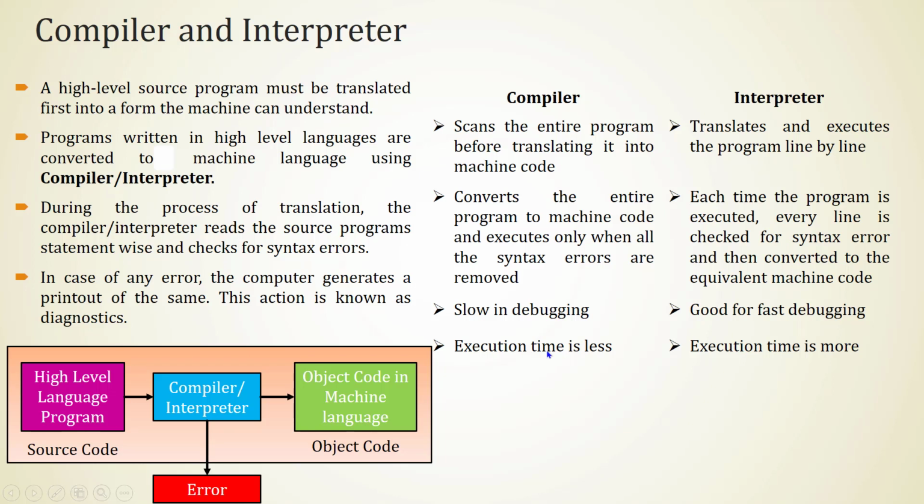Execution time is less because once it is converted to machine code, no need to convert the same program into machine code again, because we are converting the entire program into machine code. So suppose I write a program to add two numbers. Once it is converted to machine code, in the second instance, there is no need to translate the program to machine code. We can directly take the machine code and we can execute it. That's why the execution time is less. But with interpreter, we can't take that object code as it is because it is translated line by line.